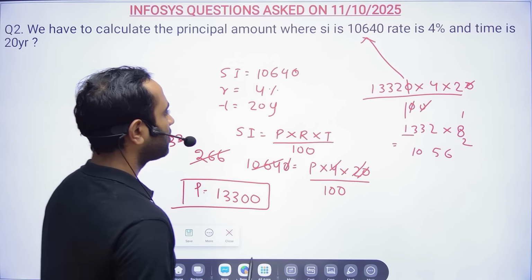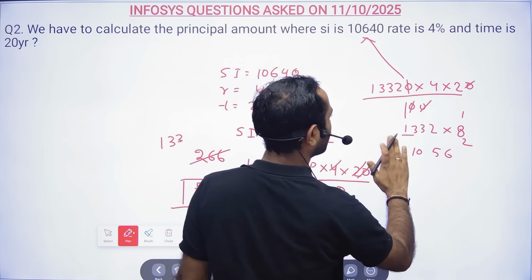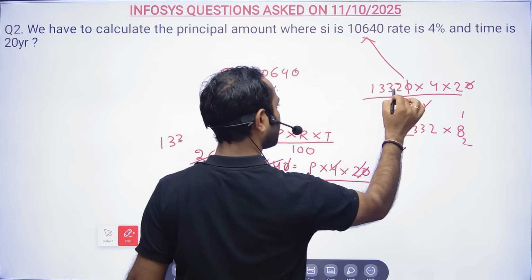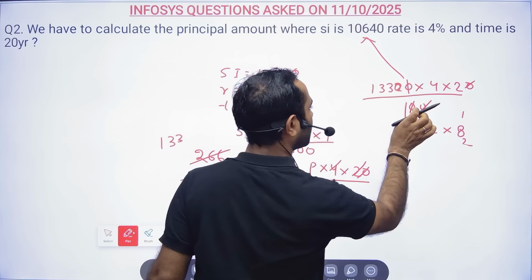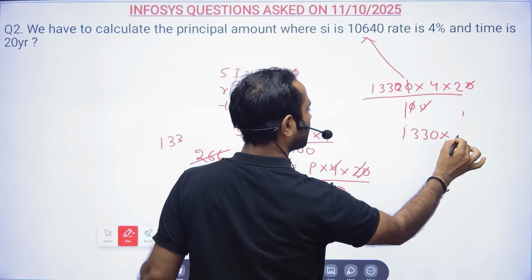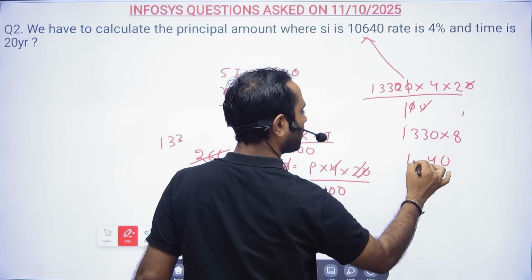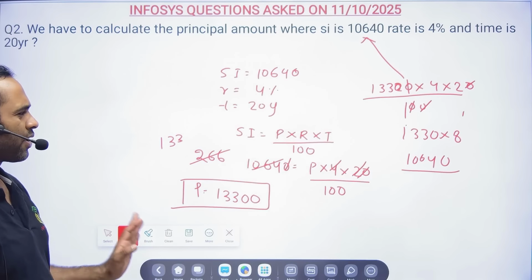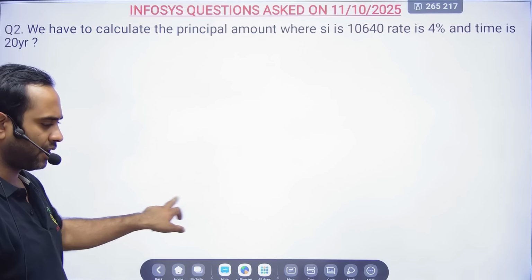And 13 into 8 will be how much? 1330, I'm sorry. So it will be nothing but 1330 into 8. 0, 8 3s are 24, and 106. So you can cross verify also, which is not required, just for your understanding I told you.